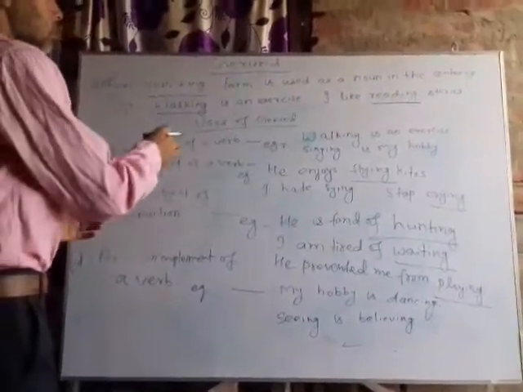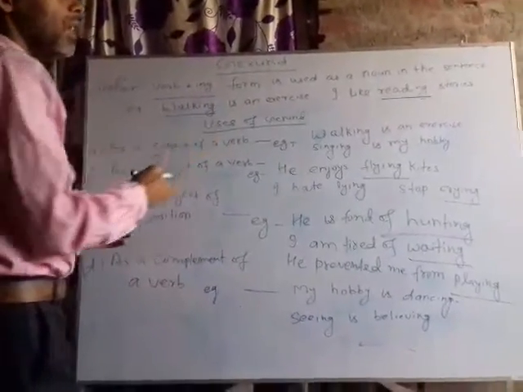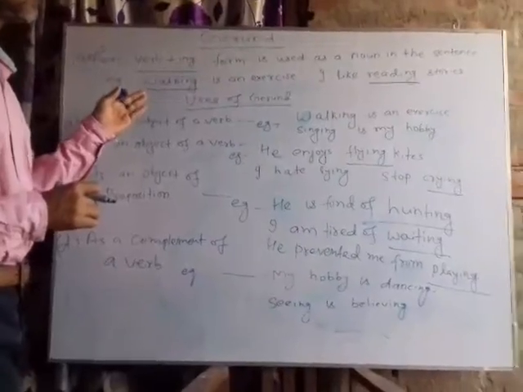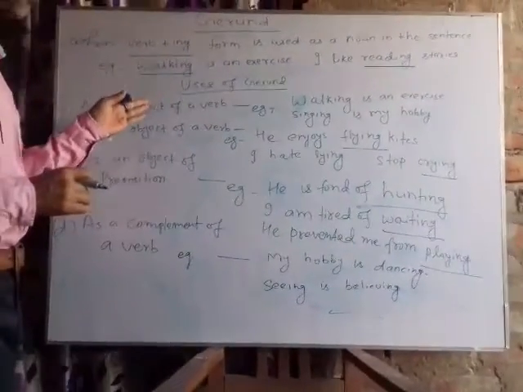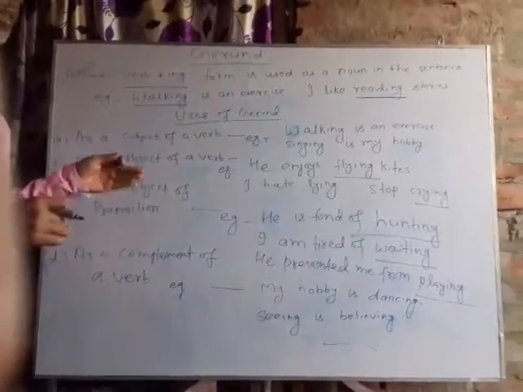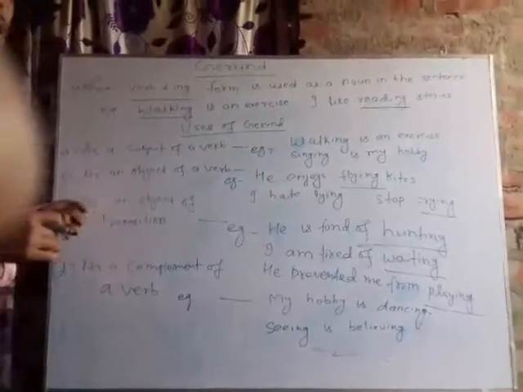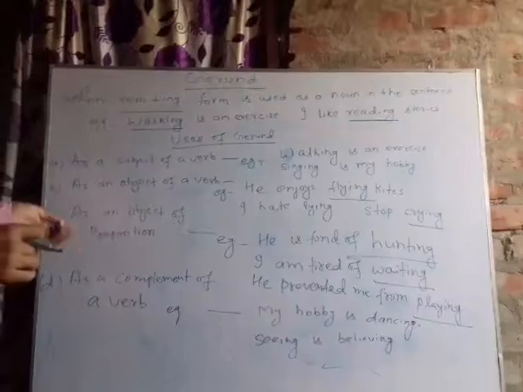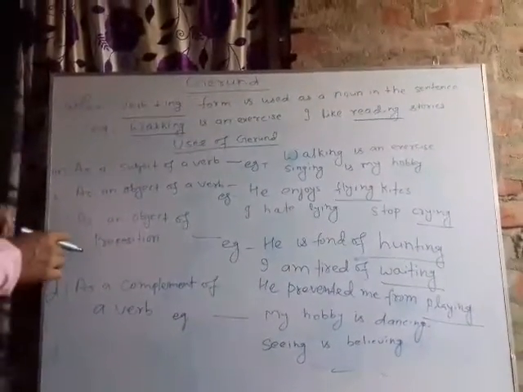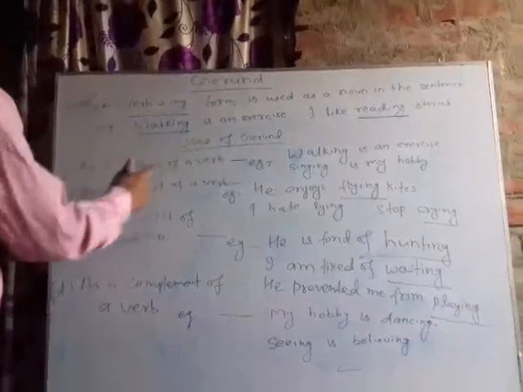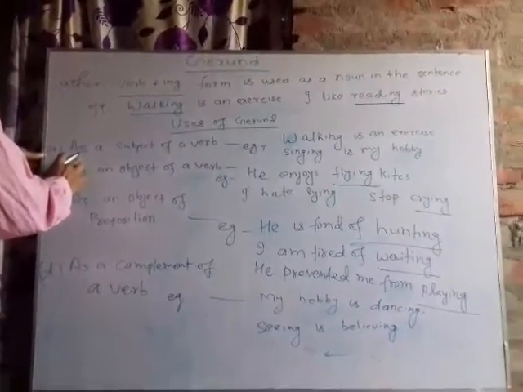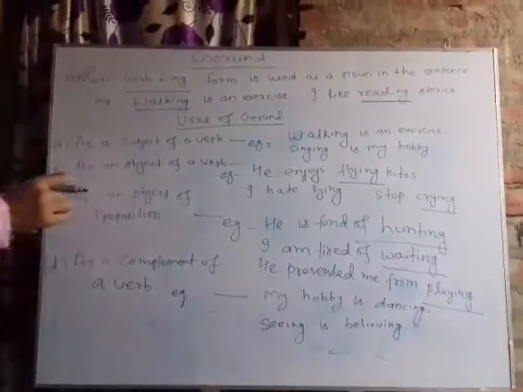Now, see some usage of gerund. As you know, the gerund is a noun in the sentence, so it may be the subject of the sentence, it may be the object of a sentence, and it may be the complement of a verb. First usage of gerund is as a subject of a verb.